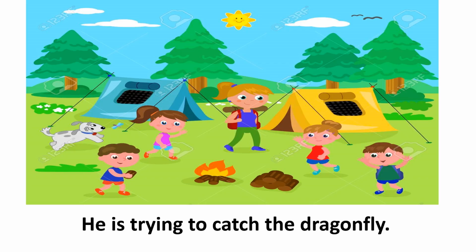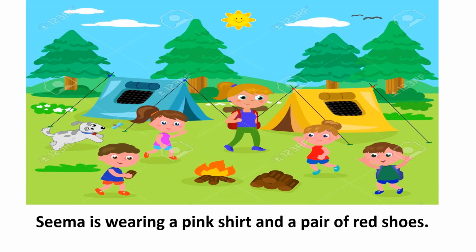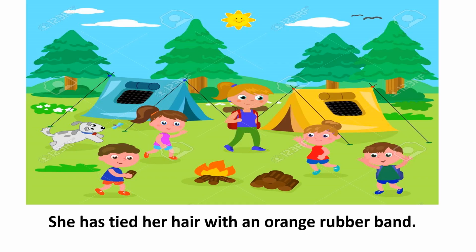Now let's move ahead and talk about the other characters in this picture. Now apart from the dog, the teacher, the tent, trees, I can see there are 4 children in this picture. So let's talk about them. Let's talk about this girl wearing a pink shirt. And let's call her Seema. So I can write, Seema is wearing a pink shirt and a pair of red shoes. She has tied her hair with an orange rubber band.